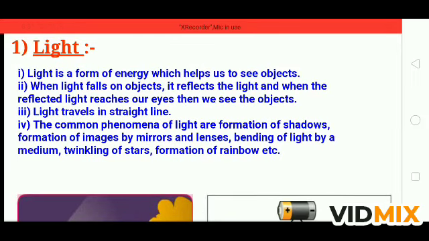Hello students of class 10th, once again we are here with a new video, and the chapter name is reflection and refraction, and the topic we are going to start in this is light.